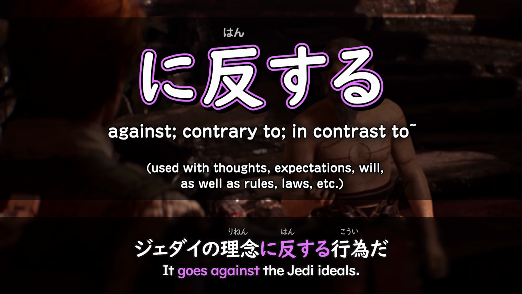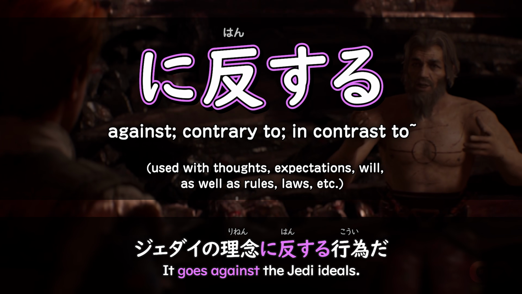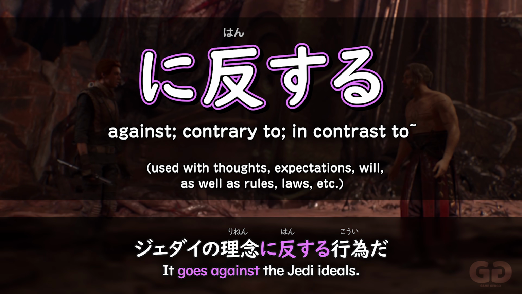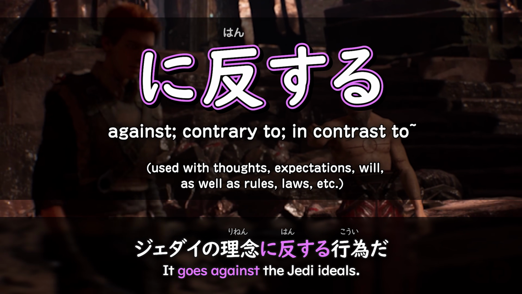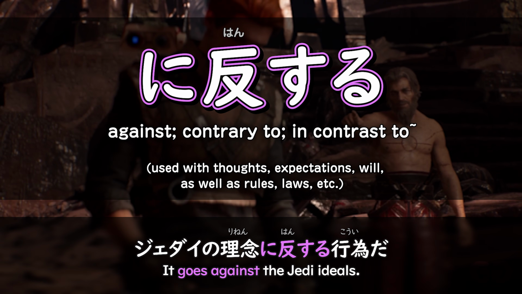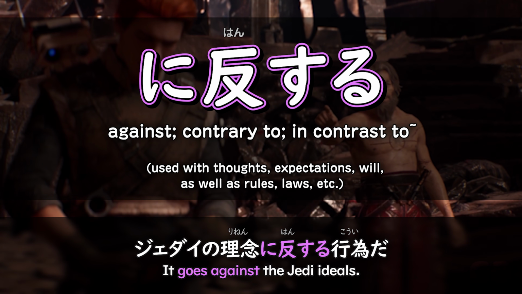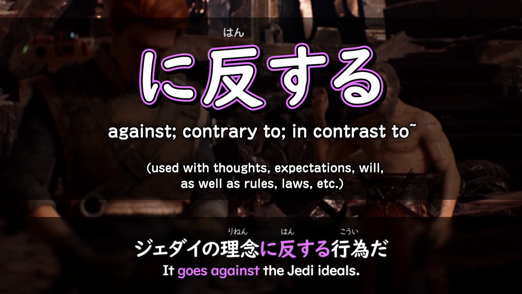Or when you want to follow with a verb, you need to use nihanshite. Like we saw in Star Wars, rinen nihansuru koi. So we have two nouns here, and in between we have nihansuru, to go against. So it is an action that goes against the ideals.